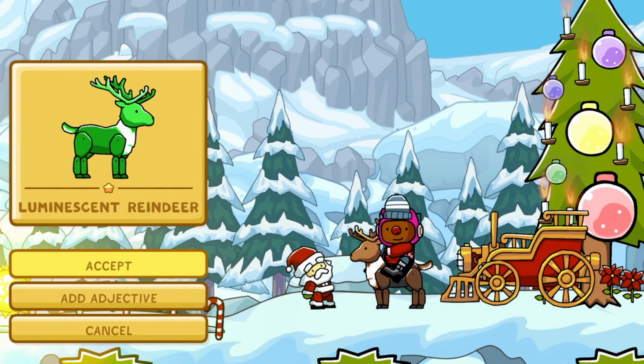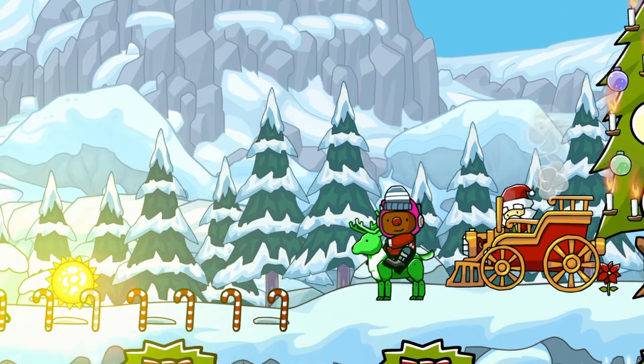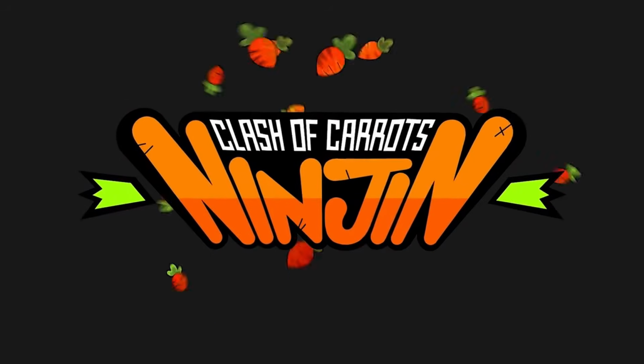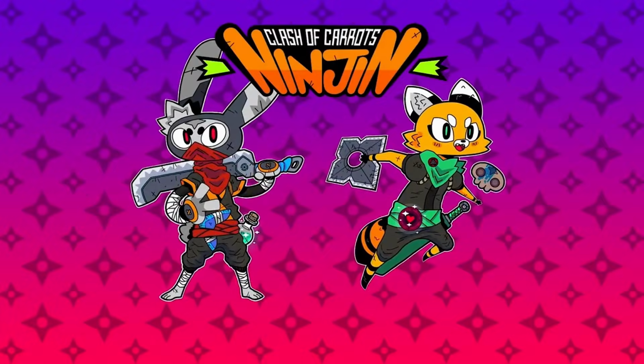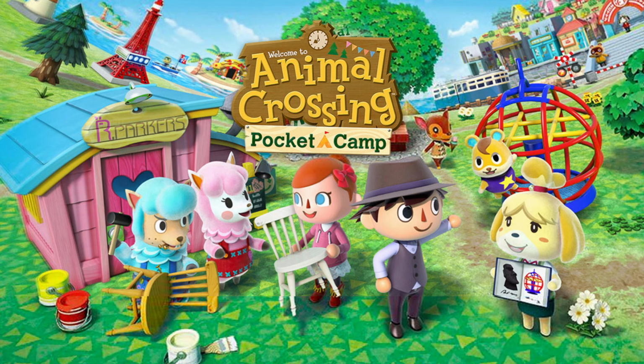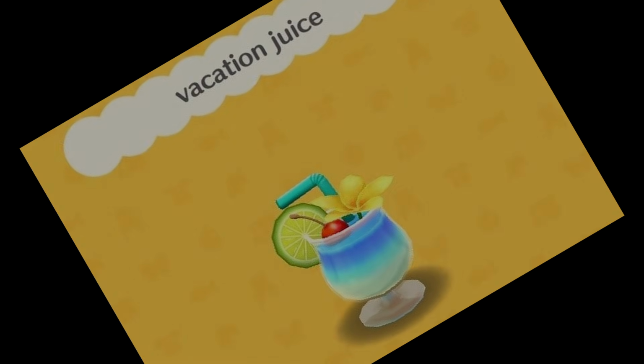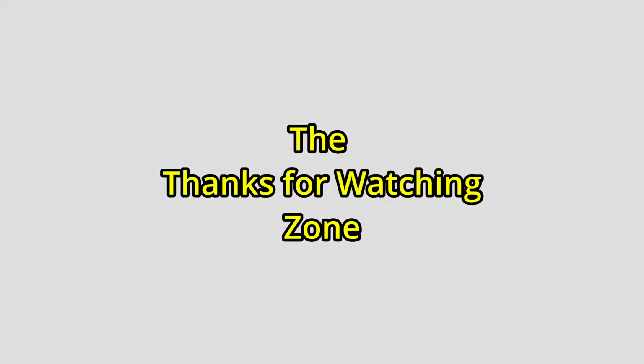Everything. Scribblenauts. You're not just typing words onto a keyboard, you're actually using the magic of Maxwell's notebook to bring things to life. All the weapon flavor texts in Ninjin Clash of Carrots pause to allow pausing to read them. Wait, was I supposed to read that part? Alcohol being flavored in Animal Crossing Pocket Camp as vacation juice. That's just too brilliant.